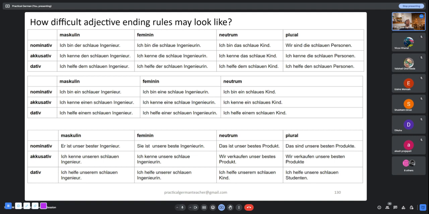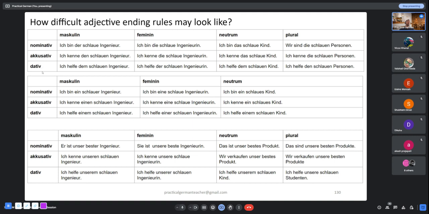So it depends first on whether the adjective is associated with a noun, and the noun can be plural, neutral, feminine, or masculine, and the adjective ending depends on that. It also depends on in which case the noun finds itself. So the ending of the adjective depends on the noun with which it is associated, whether it is masculine, feminine, neutral, plural, and whether it finds itself in nominative, accusative, or dative case.